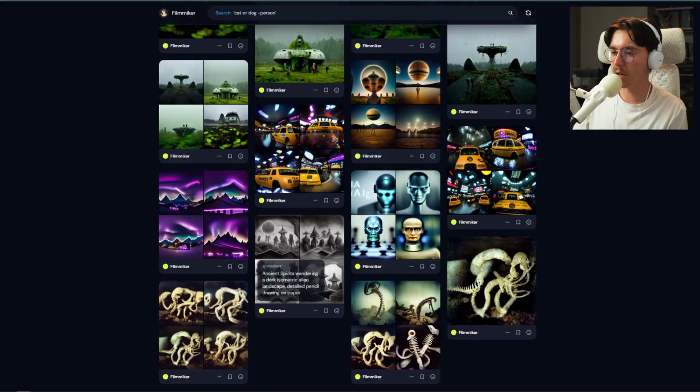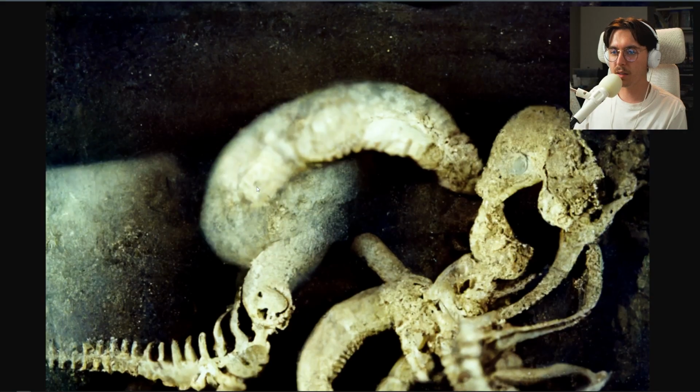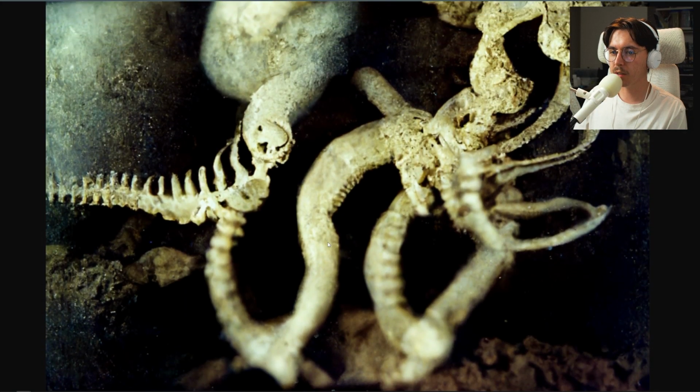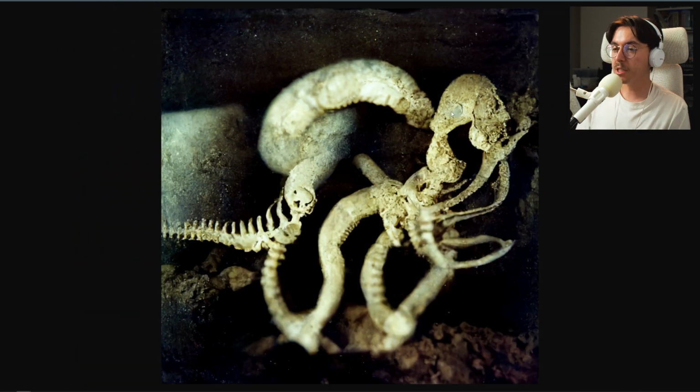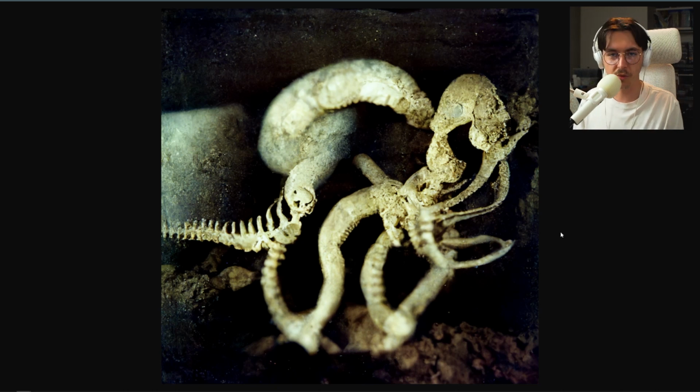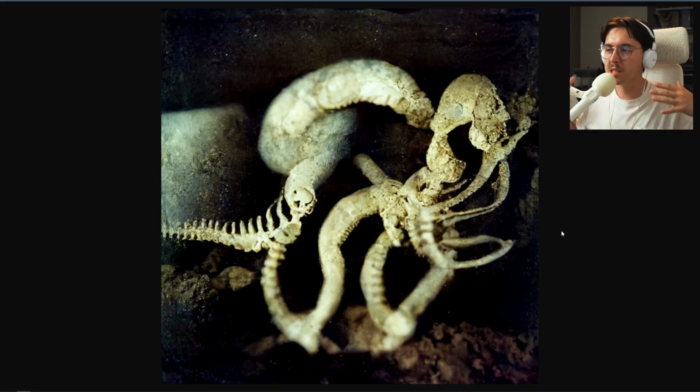And another cool thing you can do with this, you can upscale images. I took one of those images and we got this hyper detailed version. This is spooky, am I right? This looks like something that you would find in a museum taken back in the early 1900s. There's going to be cults around this kind of technology, genuinely. If I posted this on Facebook, captioned it like humanoid alien skeleton found in West Africa, all the Facebook mommies are going to be freaking out about the end of times.